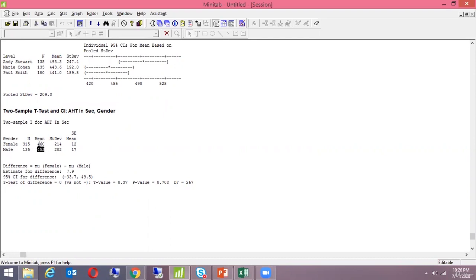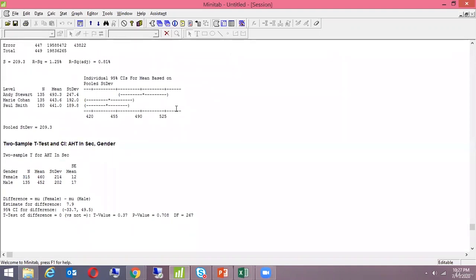Although there is a difference of 8 here, 452 and 8, Minitab says it is not significant. So I'll ensure that I come up with some data wherein I'll be able to show you these tests as significant, so that you would also have a revision sort of thing. I would do it for one or two tests. In the real world, when you have humongous data, then you would get the real picture. This is an example of data that shows insignificant, but this is how we would do the two sample T or one way ANOVA.